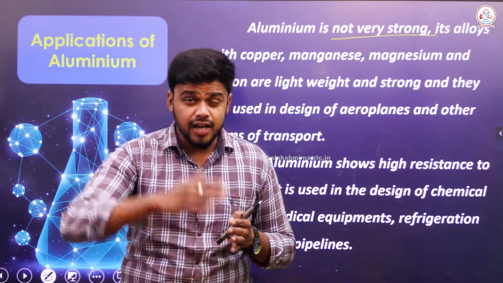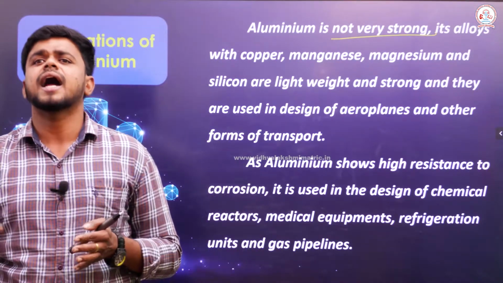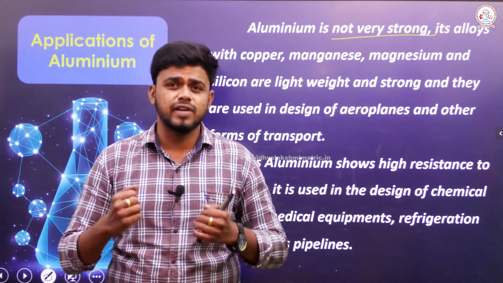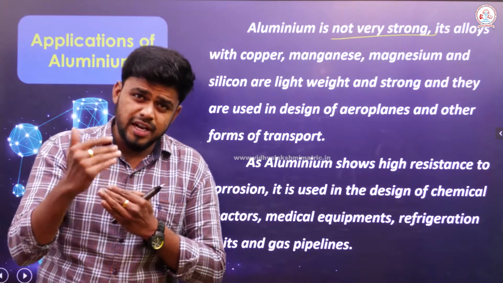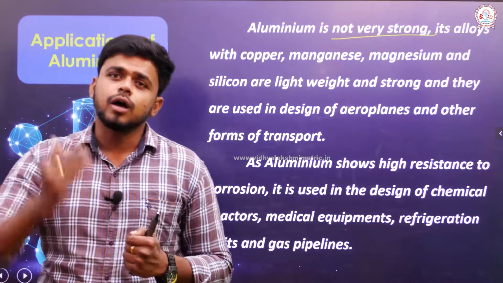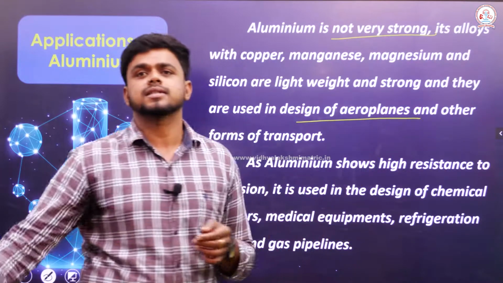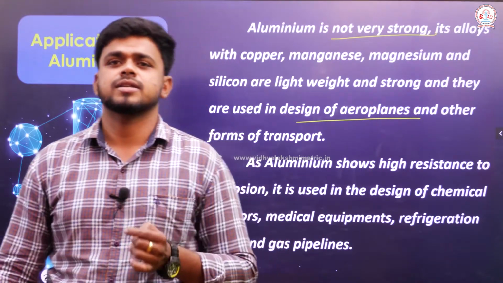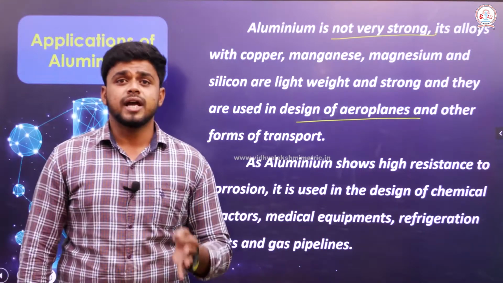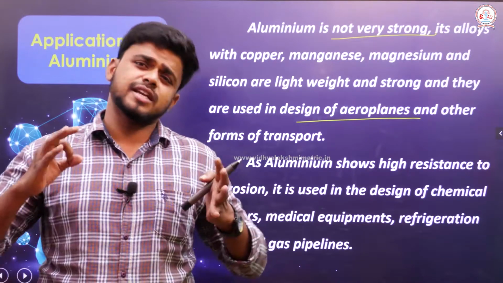And when an aluminum-based alloy is made with these metals, it will be very strong when compared to aluminum existing by itself. So, this alloy is widely used for the manufacturing of aeroplane parts. Aeroplane parts, right. See, we know that we are able to store water with the help of an aluminum vessel because it resists what?